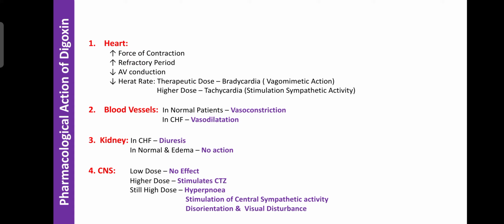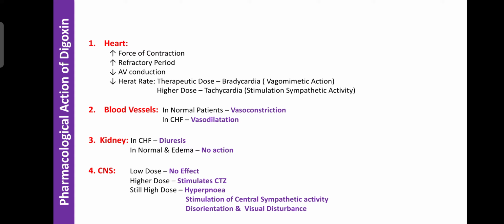But in higher doses or toxic doses, digoxin or digitalis causes tachycardia by stimulation of sympathetic activity or adrenal activity. Due to stimulation of sympathetic activity, calcium can accumulate more, and the generation of action potentials from the SA node increases.